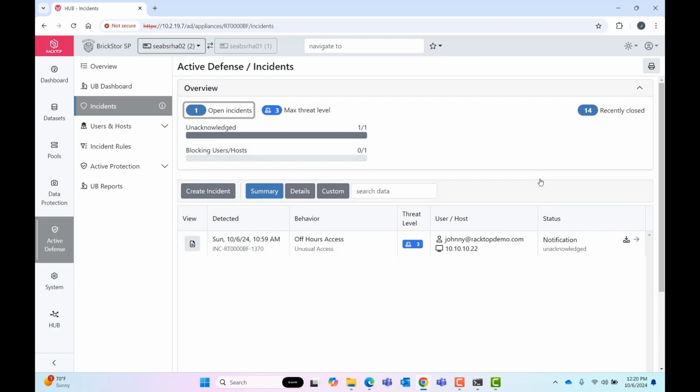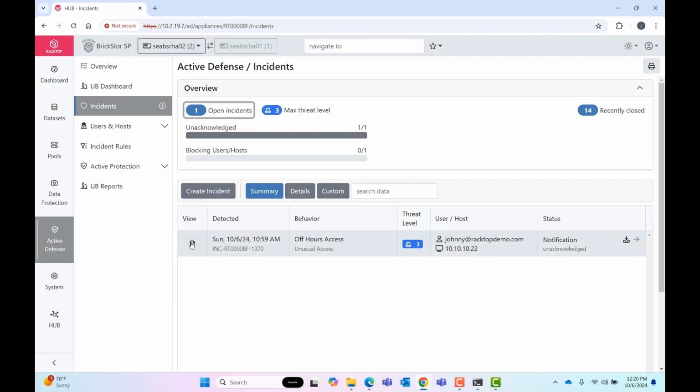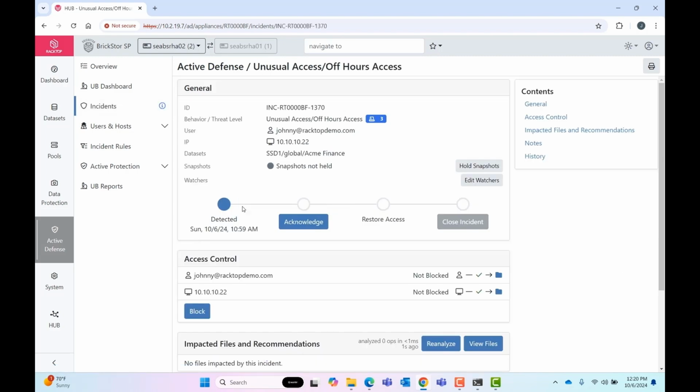So the long-term assessors learn the normal behaviors of each user. And in this case, this system has detected that the Johnny at Racktop demo user is accessing data at a time they don't normally access data. We can see that they tried to access a data set on Sunday at 10:59 a.m. And so we can actually go into the details here and see exactly what data they accessed. So it looks like they were looking at the finance folder, the IP of their machine they came from, and all the details.